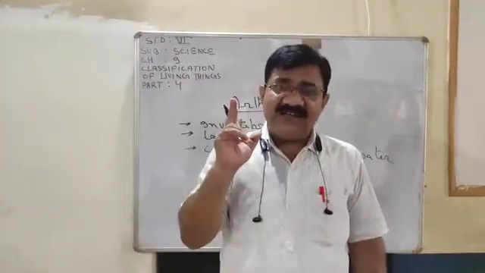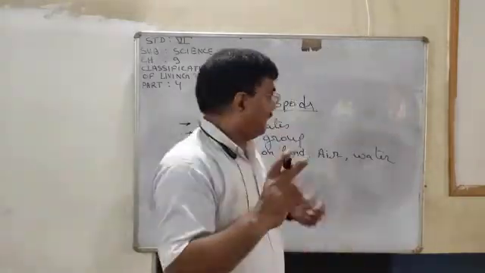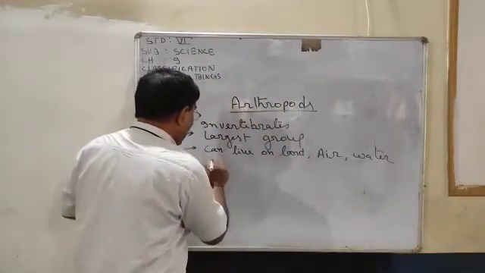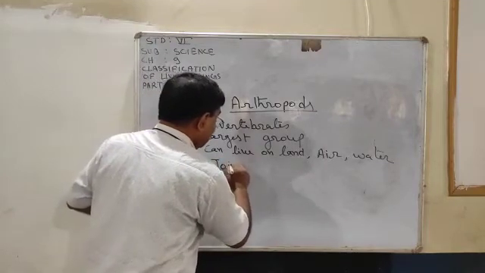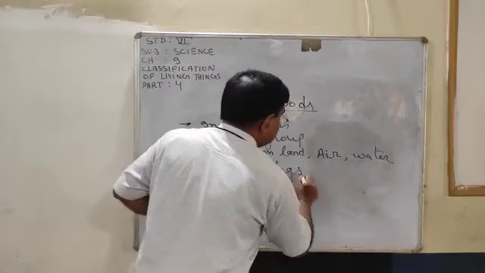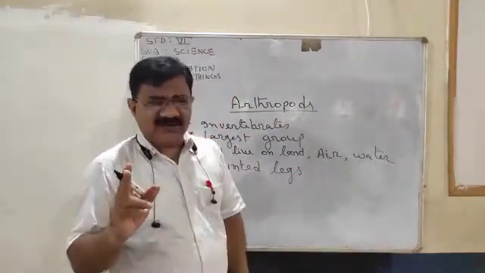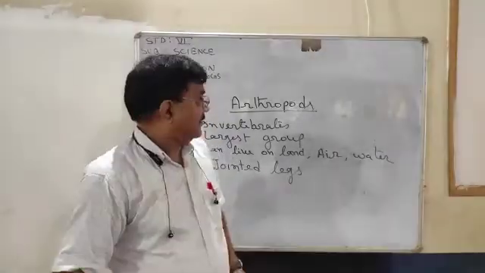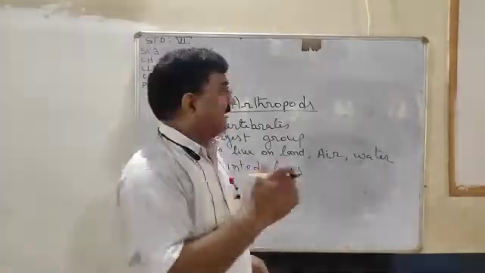And the most important part of the arthropod characteristic is that they have jointed legs. Now let me make you understand about the jointed legs. You must have seen crabs.